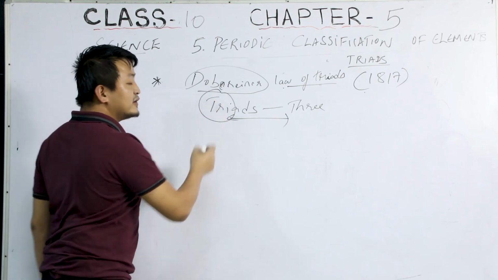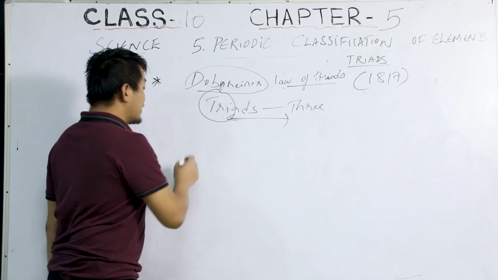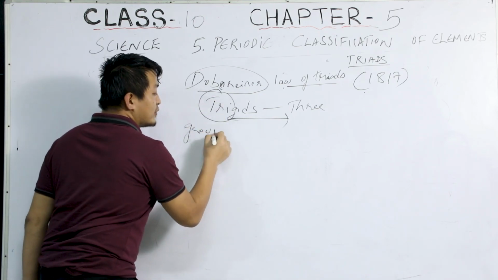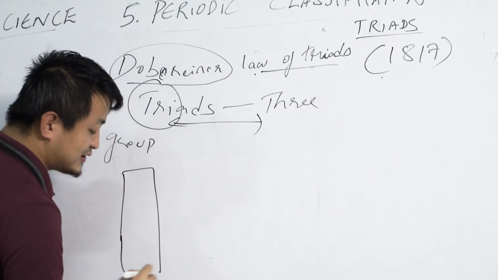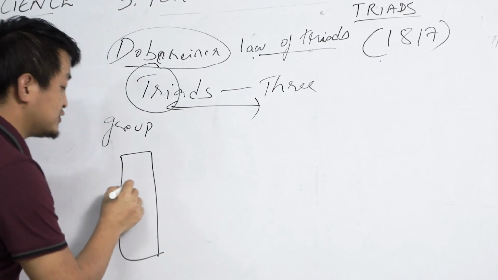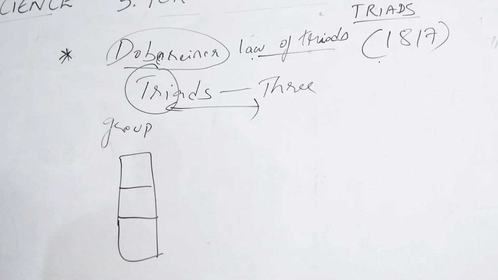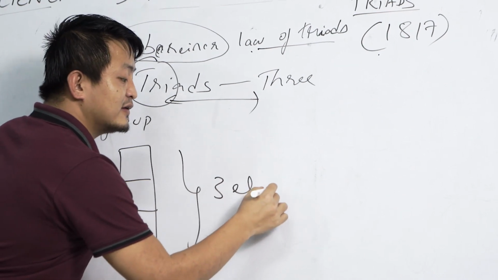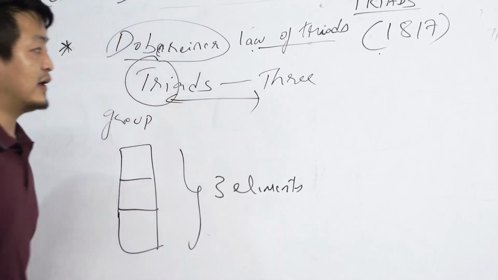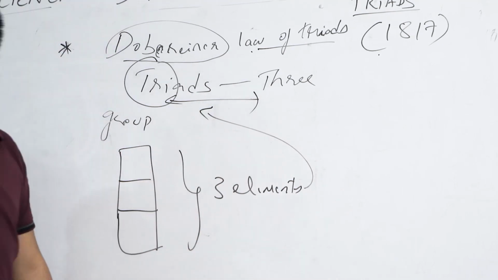So what Dobereiner did was form groups of three. He divided the elements into groups of three, so in one group there are 3 elements. That's why it is also known as the law of triads.